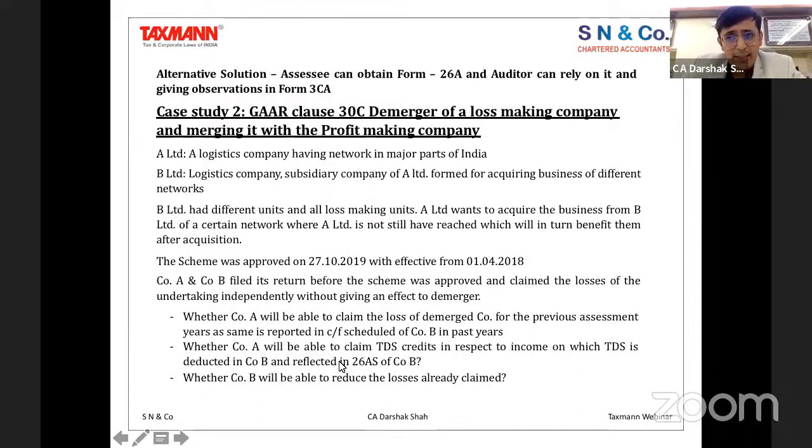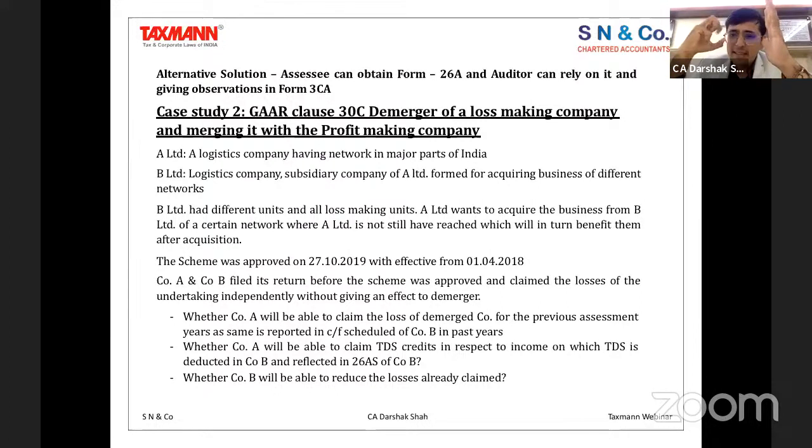Now that's very critical to answer. Before I answer that question, let me also go on to the credits, because TDS credits. In the same example, company B has reported under their 26AS the TDS, right? Company A has not got that particular information in their 26AS. So 26AS of company A is still not reporting that.